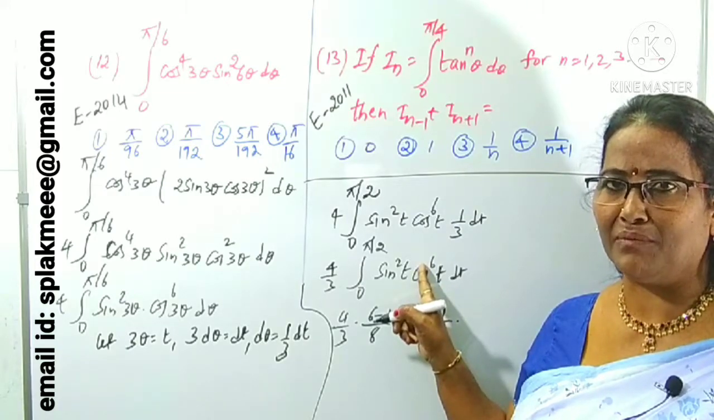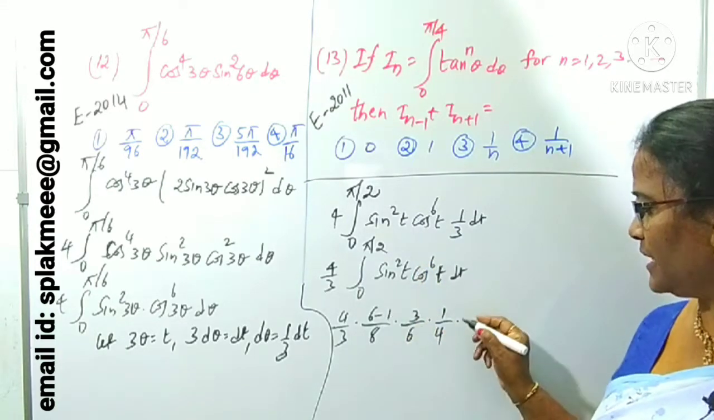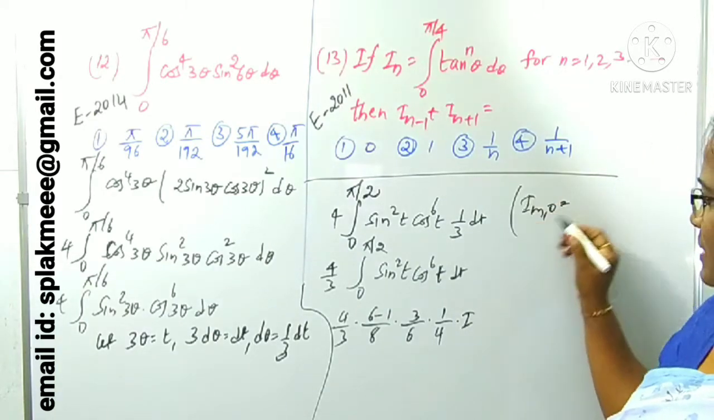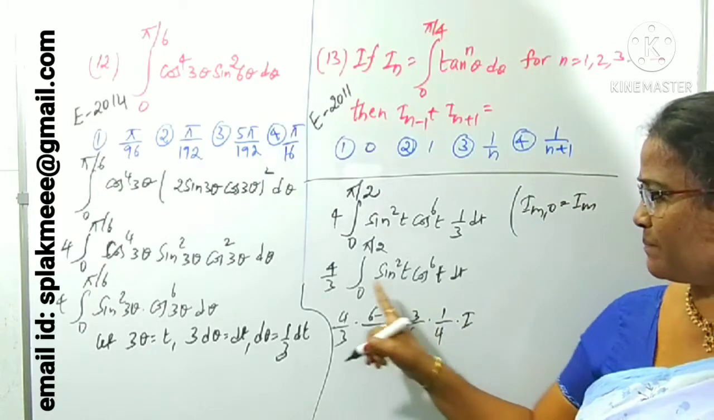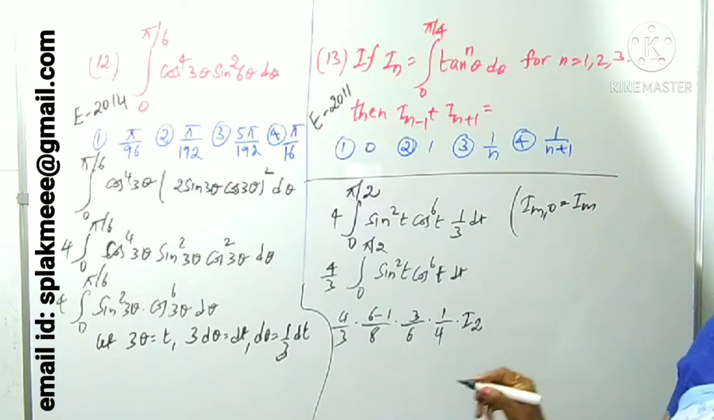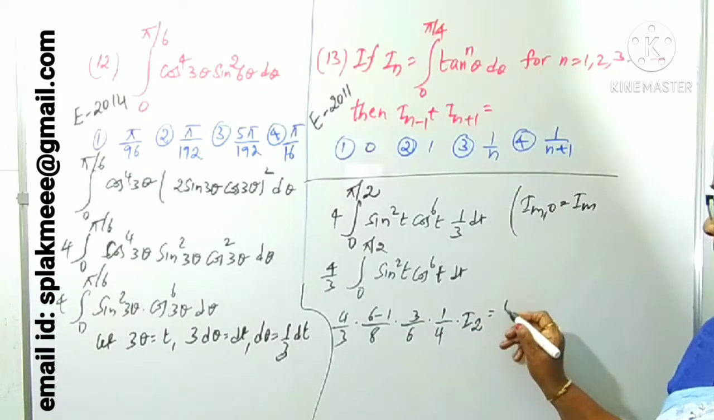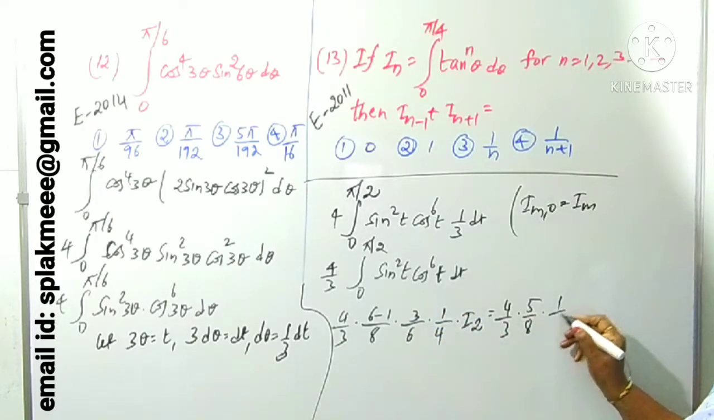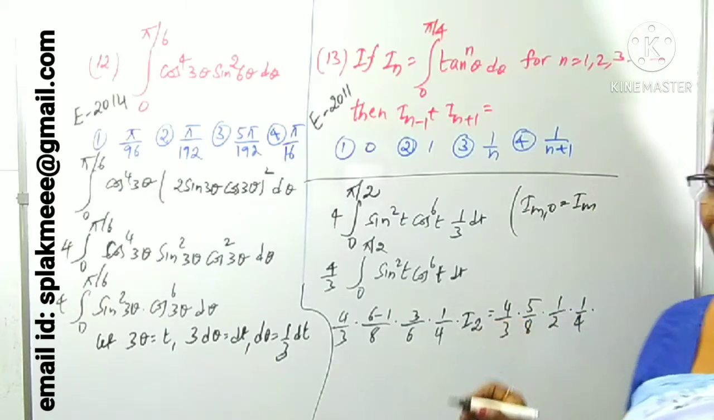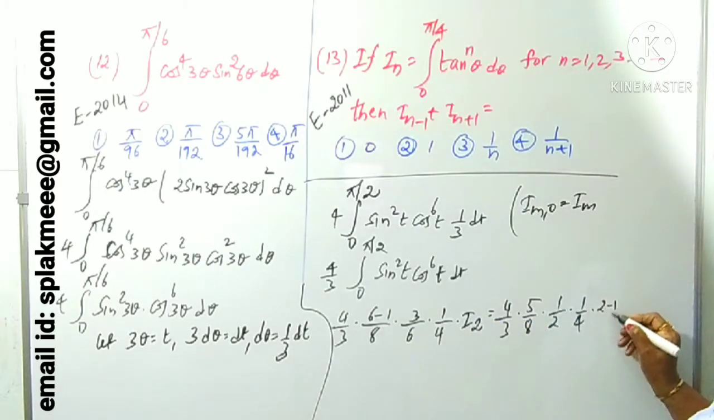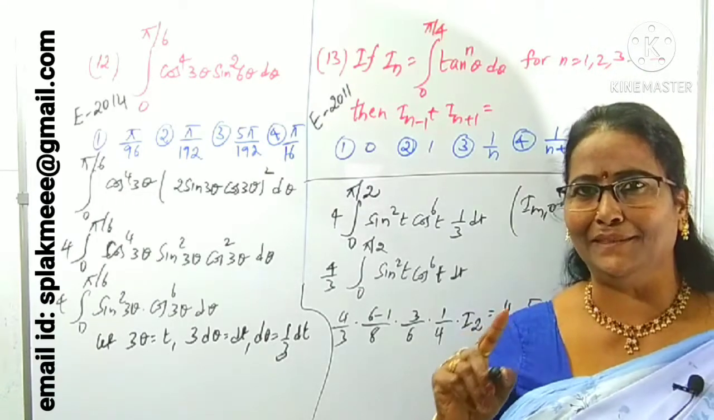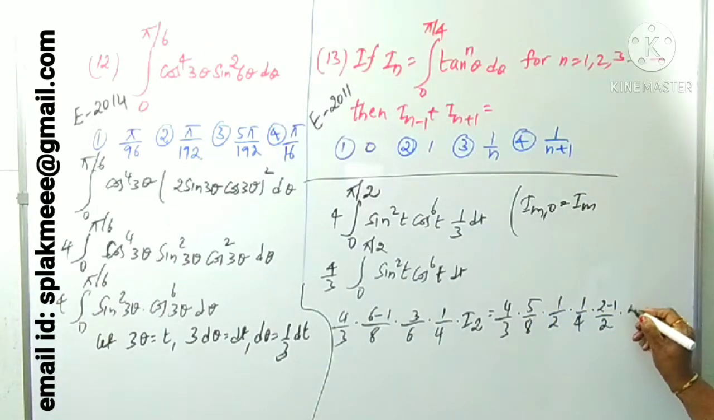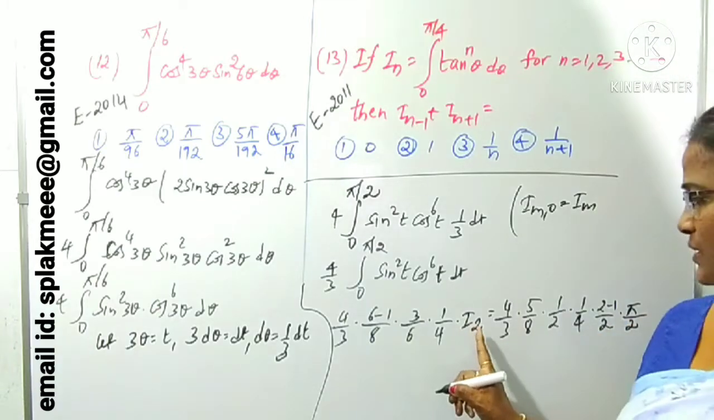Is 6 an even number or odd number? Yes, 6 is an even number. Immediately we can get I(m,0). I(m,0) means I(m). What is m here? 2. That is I2. Right. It is clearly 4/3 into 5/8 into 3/6, which is 1/2, into 1/4 into I2. I2 we can write as (2−1)/2, just like I(n), 2 minus 1 over 2, which is 1/2 into, immediately you can take π/2, because here 2 is an even number, right?